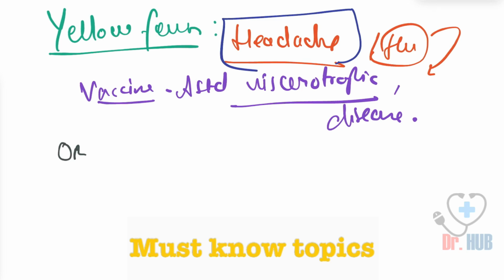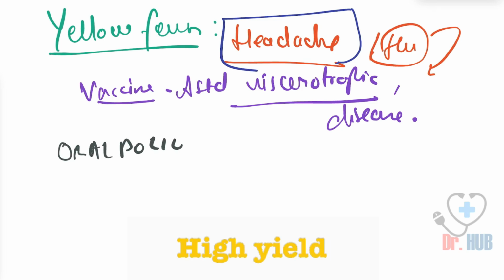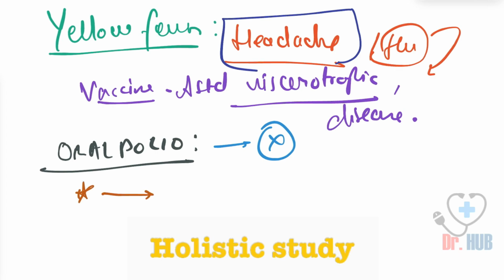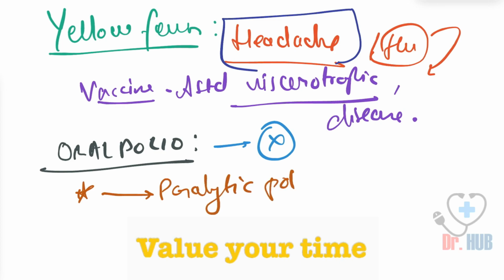Then we look at the oral polio. In the case of oral polio, it mainly doesn't have any adverse effects, but rarely it is associated with paralytic poliomyelitis.